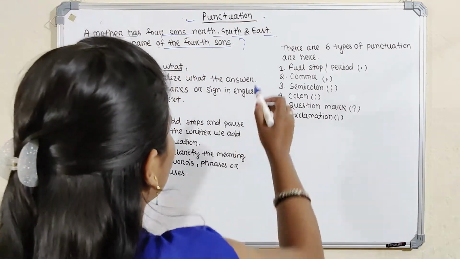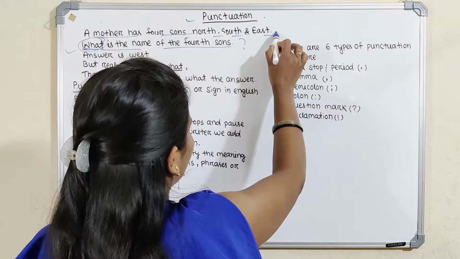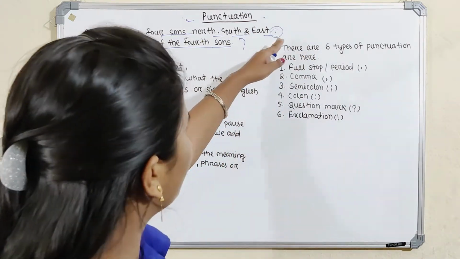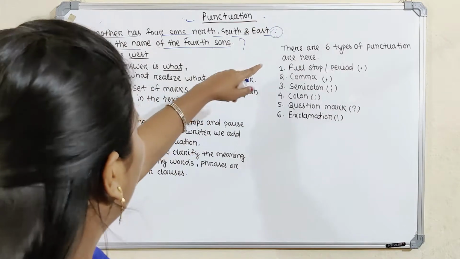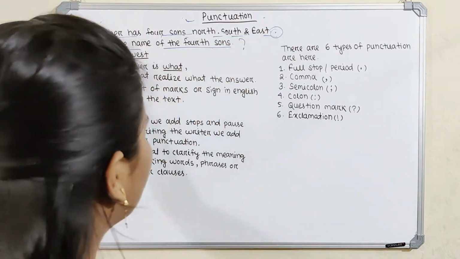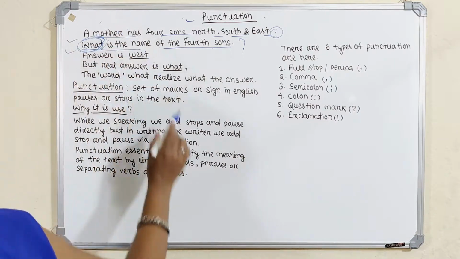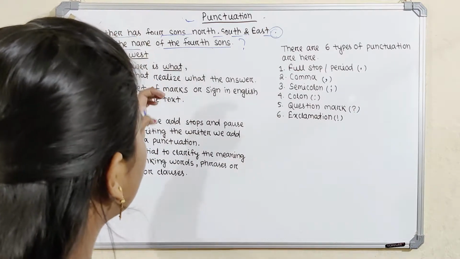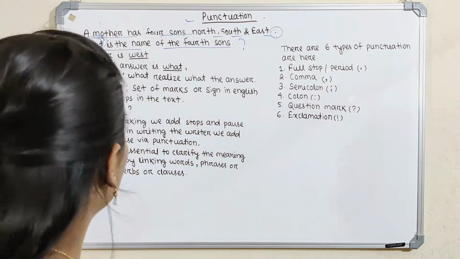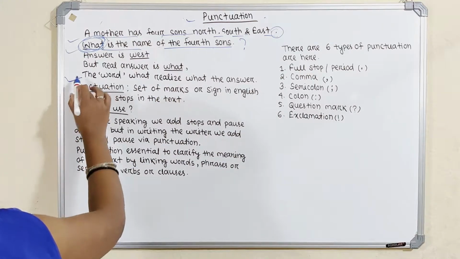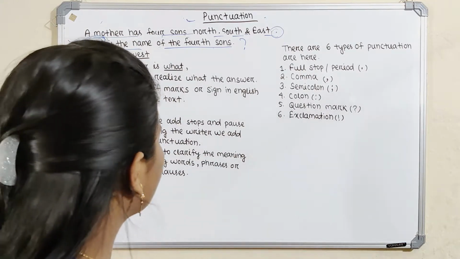It is called the punctuation mark because we can see that after the east there is a punctuation mark. It is called full stop or period, and after the period the sentence starts again. So what is your answer? So we can know through the example the value of punctuation. So let's start the class with a brief discussion of what is punctuation. First we will discuss what punctuation is.